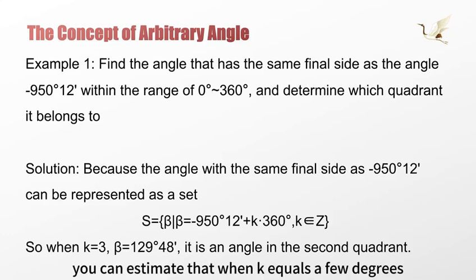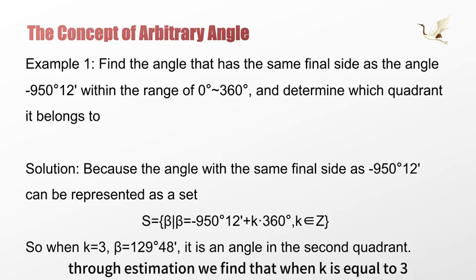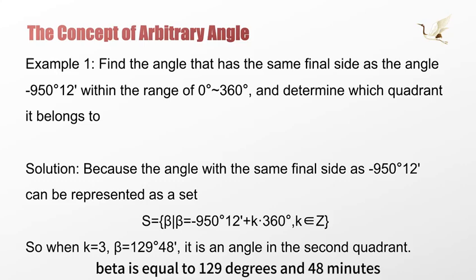You can estimate for which k this angle enters the range of 0 to 360 degrees. Through estimation, we find that when k equals 3, beta equals 129 degrees 48 minutes. Obviously, this is a second quadrant angle.